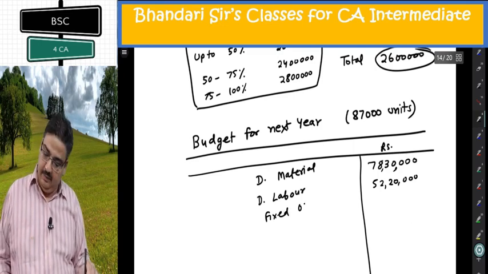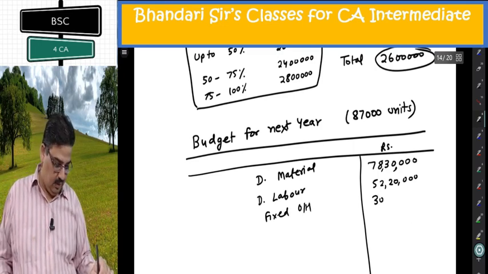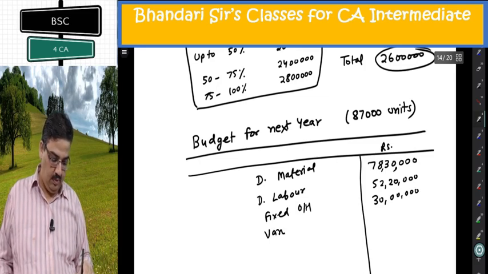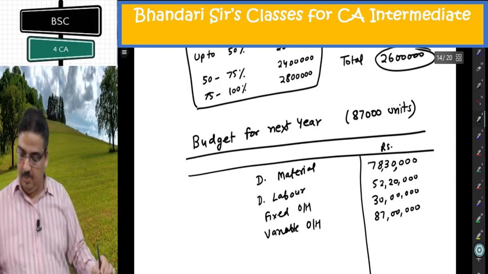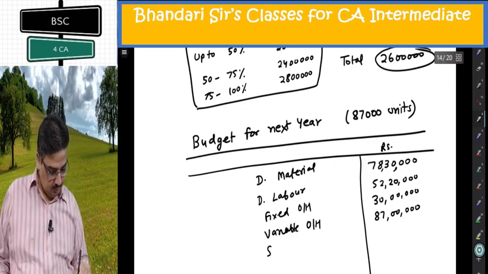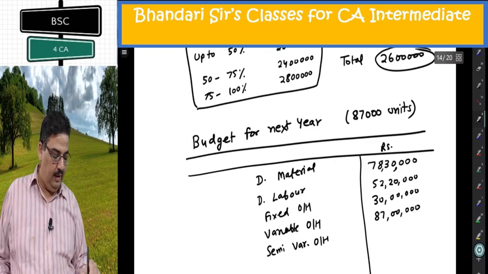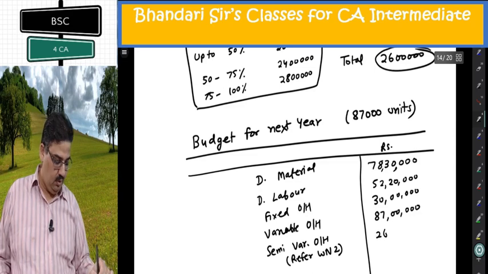Fixed overhead, 30 lakh. Variable overhead, 87 lakh, 100 per unit. Semi variable overhead, refer WN2, 26 lakh.